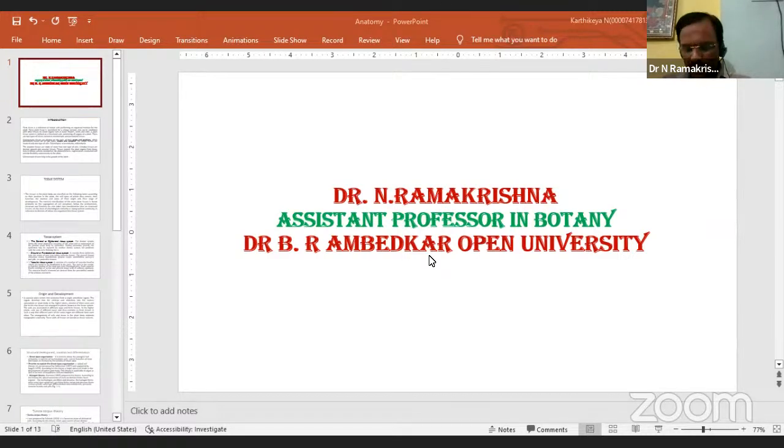So number one is meristematic tissues, and the second one is permanent tissues. The entire tissue system is of two types. So one, meristematic. What is the meaning of meristematic tissues?